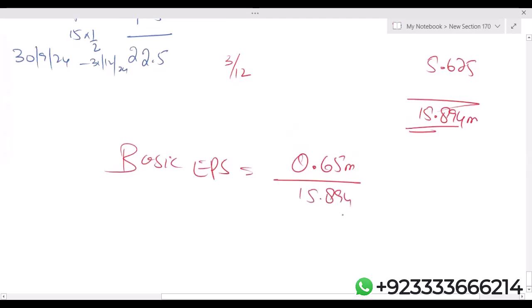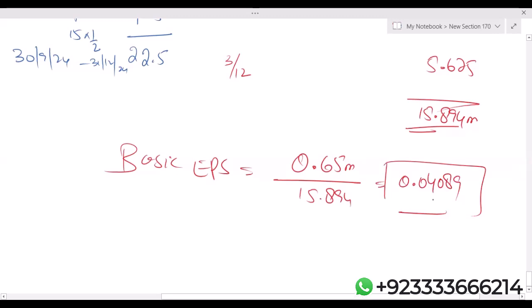Divided by 15.894. So let's see: 0.65 divided by 15.894. Students, I'm getting, please check, 0.04089. Yes or no?